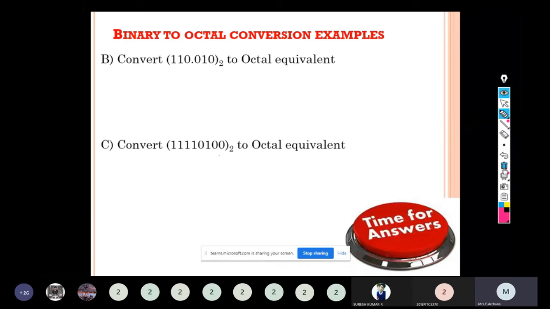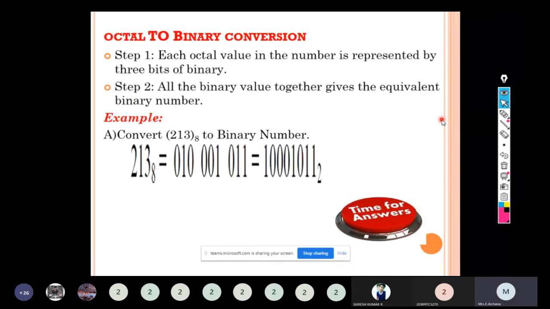The next type of conversion we are going to see is octal to binary conversion. Each octal value in the number is represented by 3 bits of binary. They will give an octal number, and we are going to convert that octal number into a binary number. All the binary values together give the equivalent binary number. Convert 213 to the base 8 to a binary number.